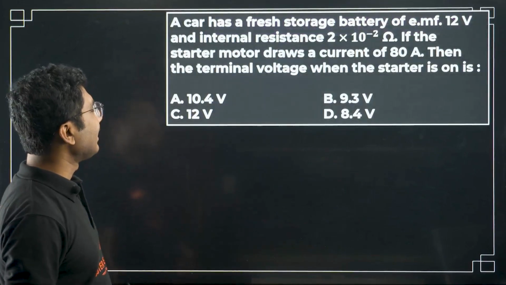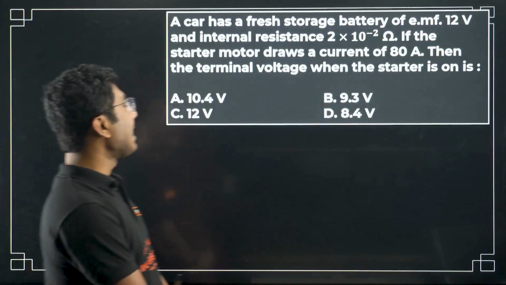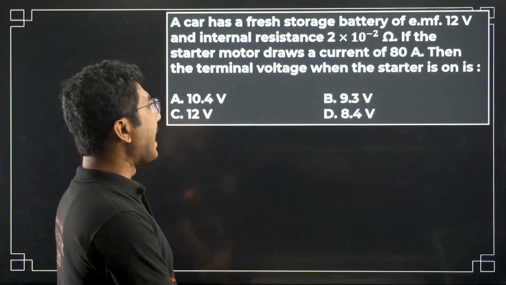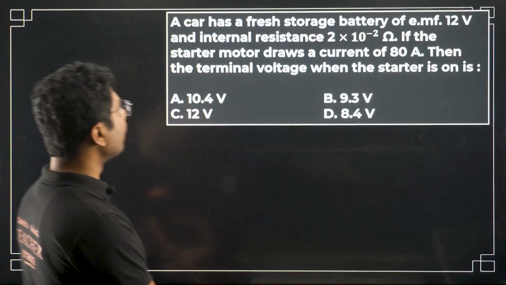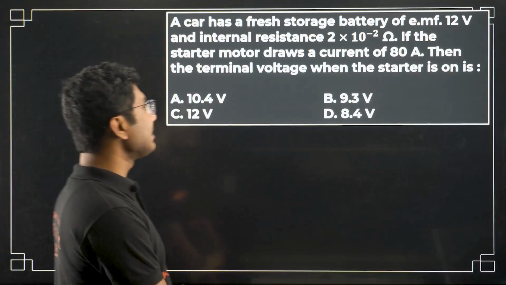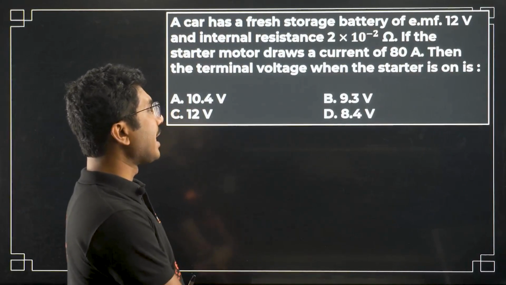And next, let's see one question. A car has a storage battery of EMF 12 volt and internal resistance 2 into 10 to the power of minus 2 ohm.